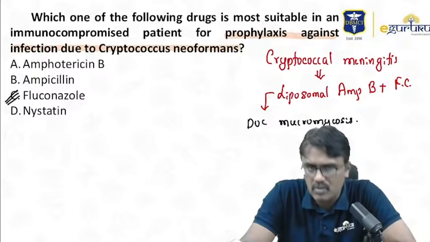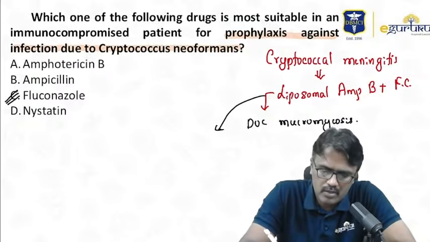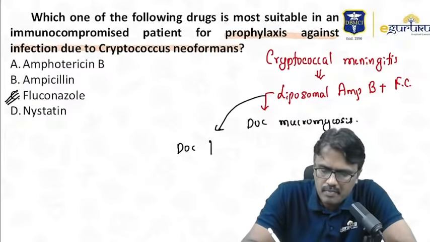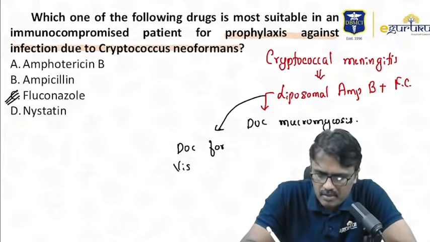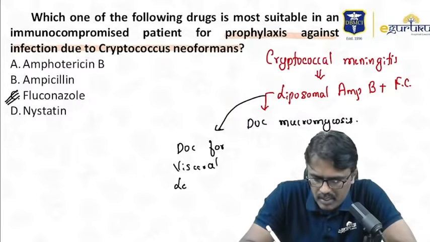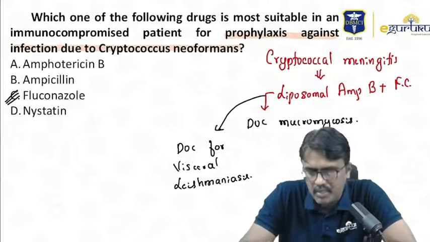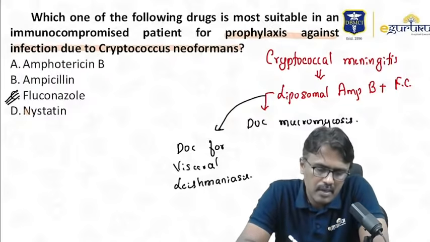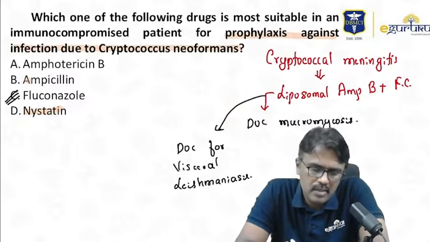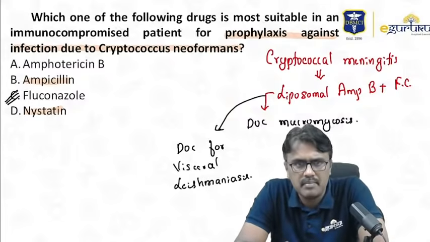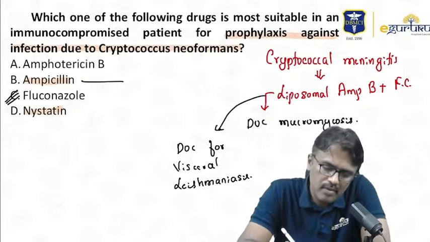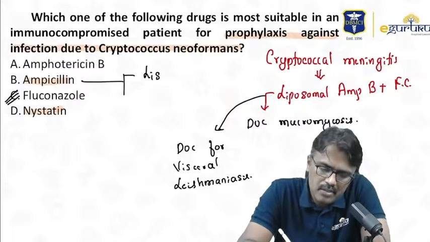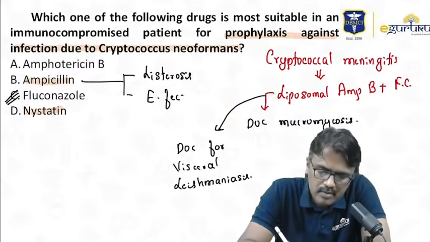A very commonly asked question nowadays. Not only that, it is also used as drug of choice for visceral leishmaniasis. What is the only oral drug available for leishmaniasis? The name is miltefosine. Nystatin is a topical antifungal drug. Ampicillin is an antibiotic. It's a beta-lactam. Ampicillin is now preferred for listeriosis and Enterococcus faecalis.